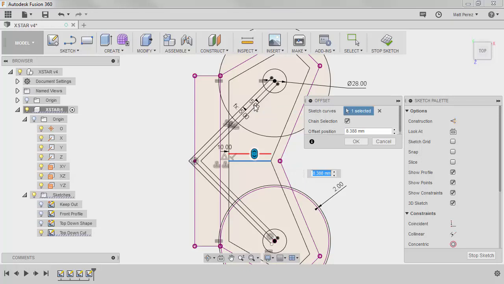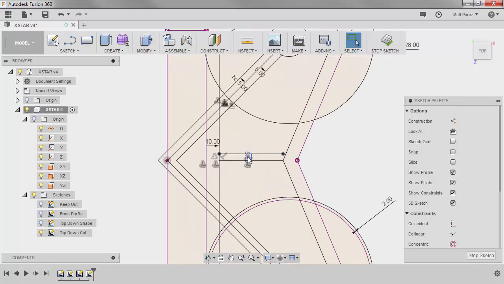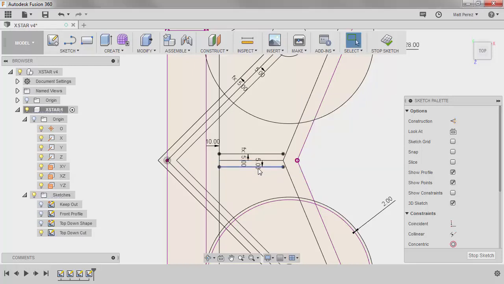Now you'll notice that while I'm inside of this operation, it doesn't let me click this. So I'm going to go ahead and just say 5, then I'll double click on it. Sometimes it helps, if the constraints are in the way, to hide the constraints. And let's go ahead and do another offset. We can say -5, and again we can make it equal.